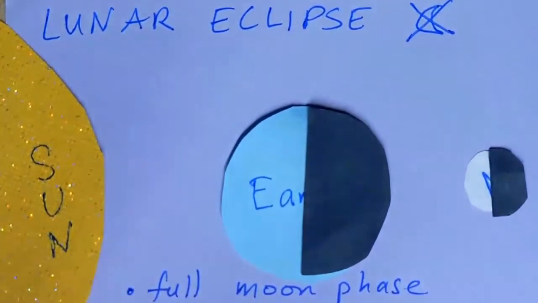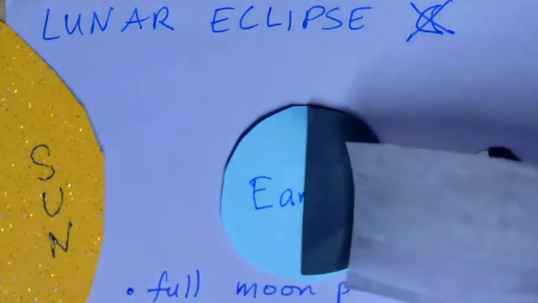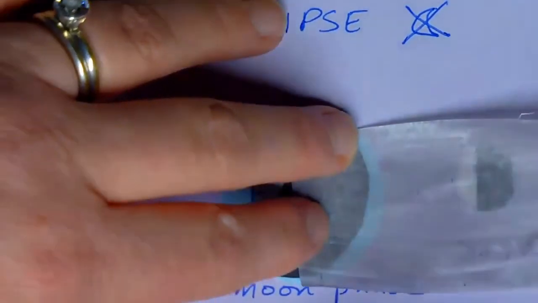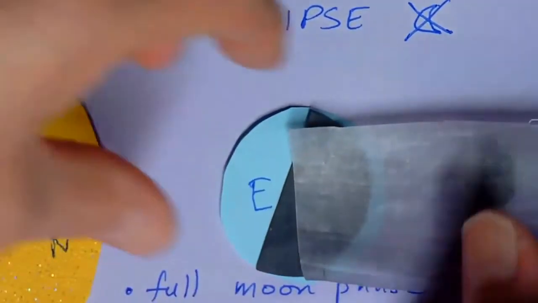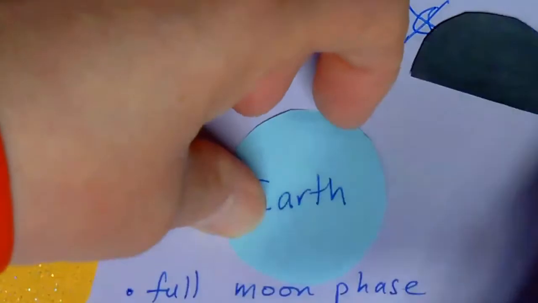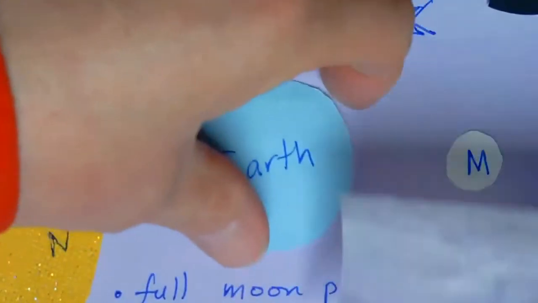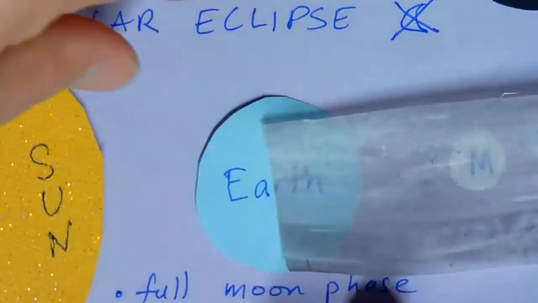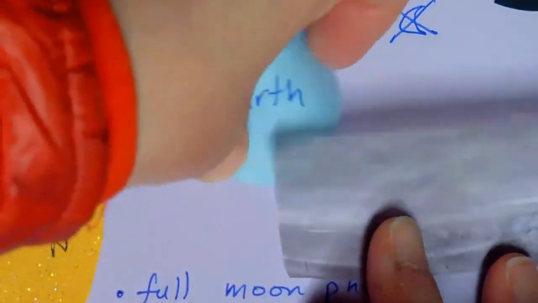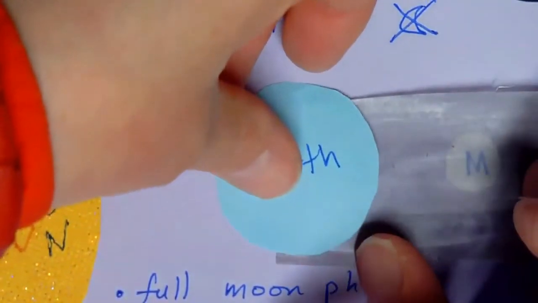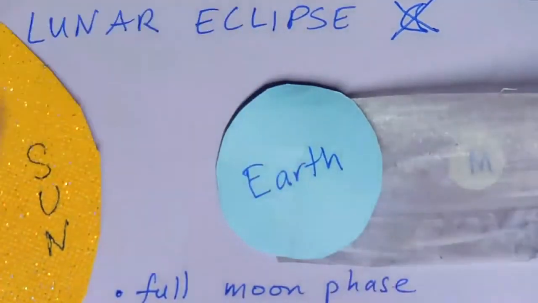The Earth is much bigger, so it casts a big shadow over the moon. And you can see all of the moon is covered.